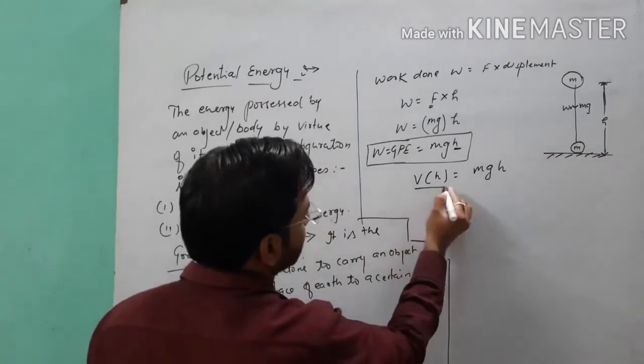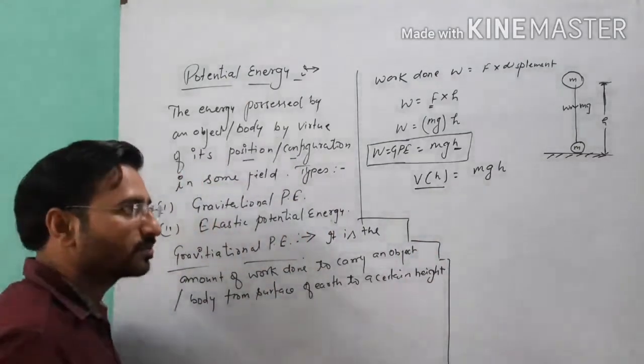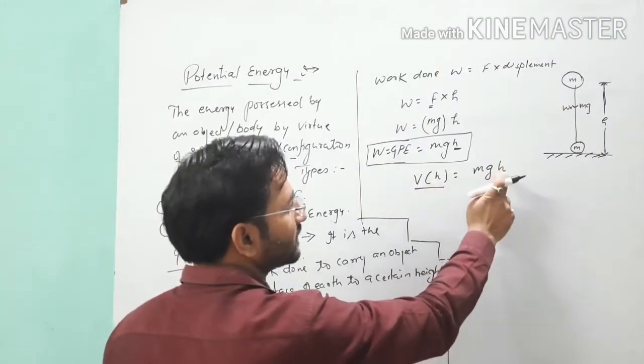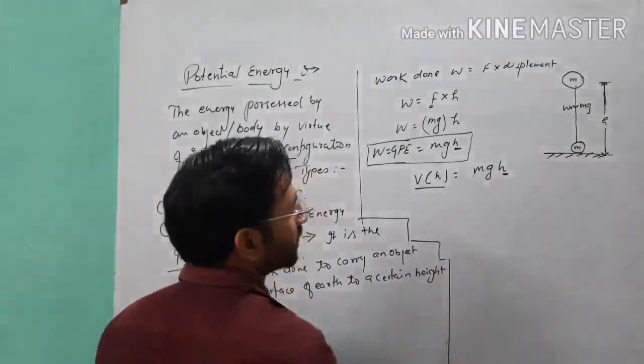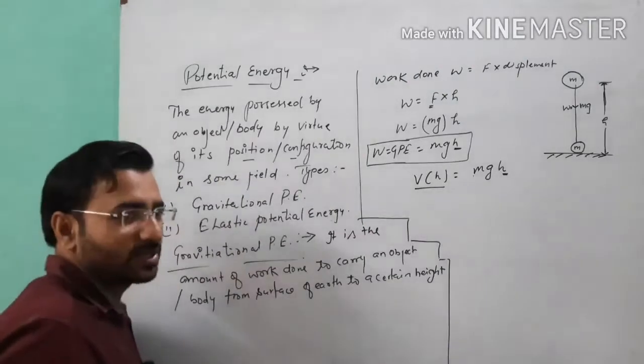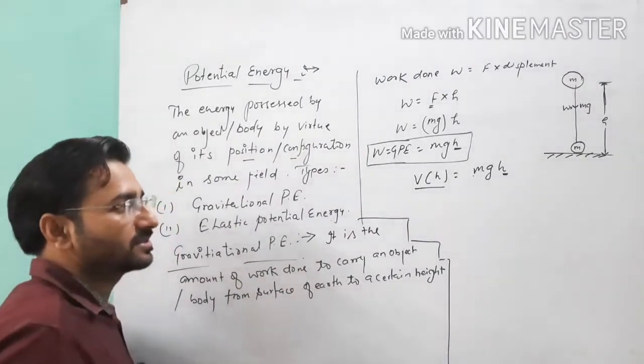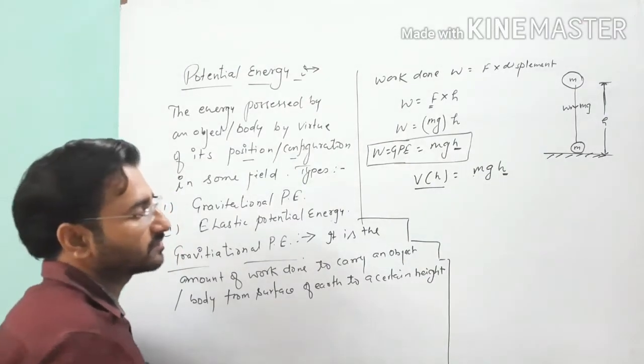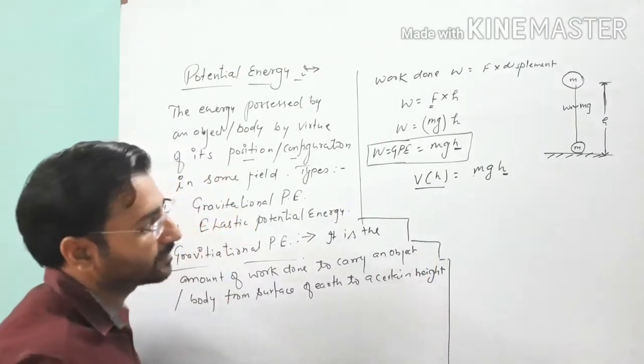Here V(h) represents the gravitational potential energy, which implies it is a function of h. It means that h is variable, while m and g are both constant when we carry an object vertically upward. Height is changeable, so that's why it is a function of h.